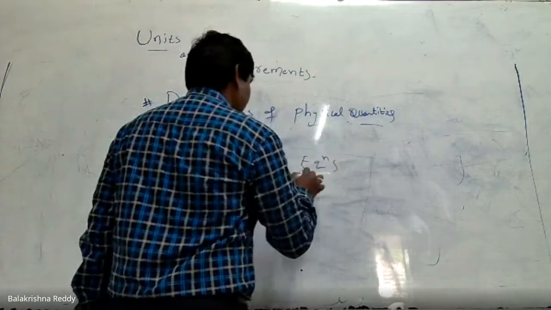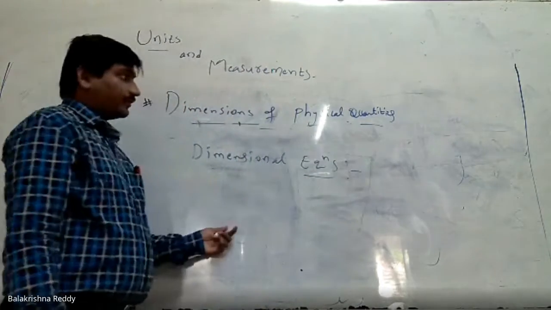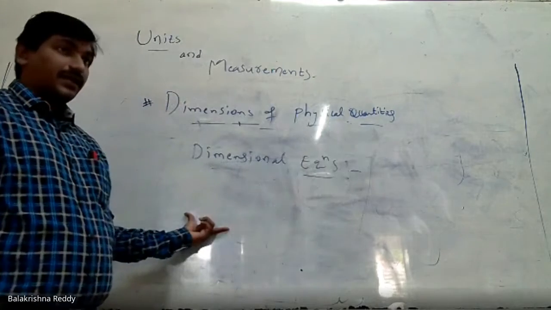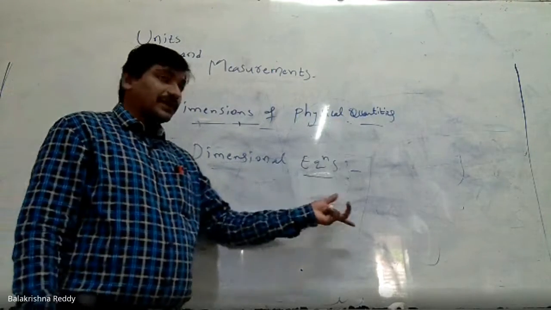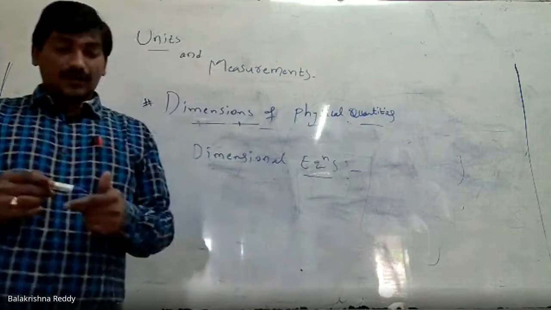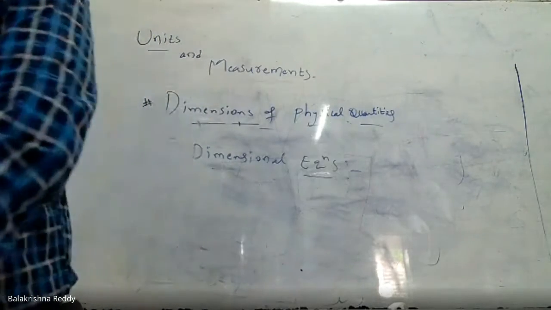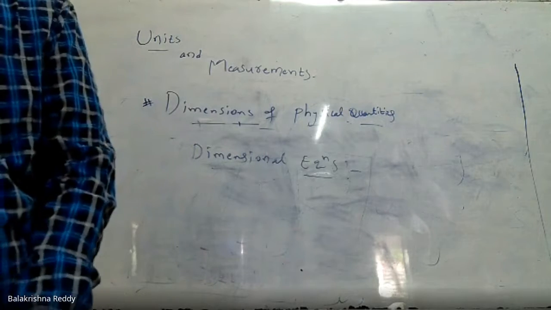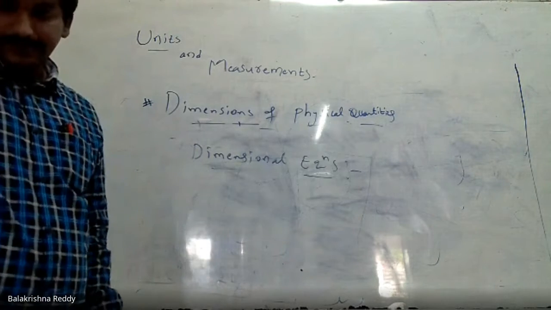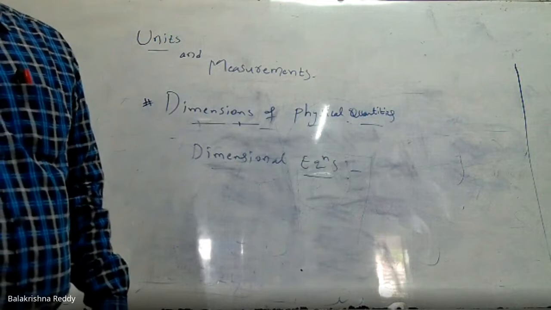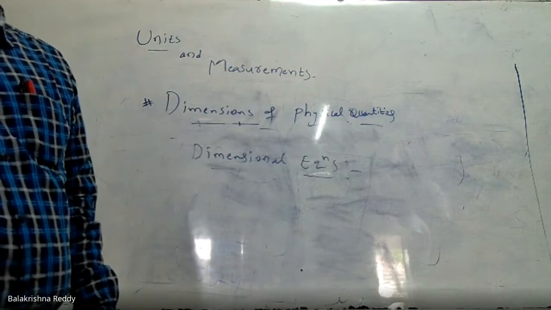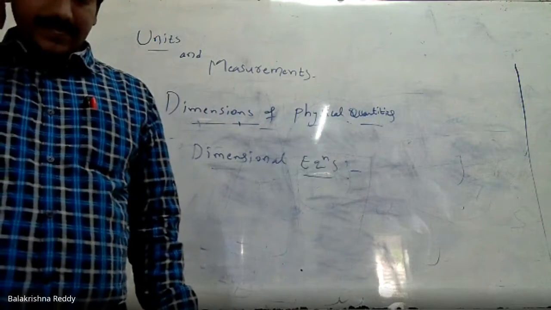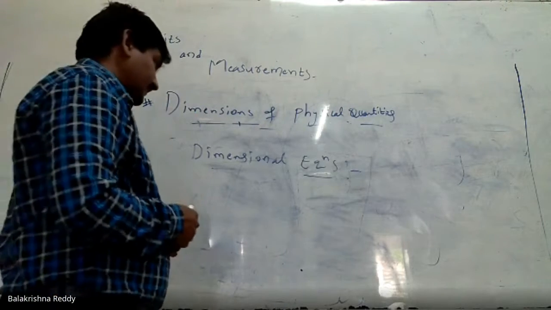We can obtain dimensional equations for any physical quantity, in the sense that the physical quantity must be equated to a particular dimension formula. That we will discuss here. This also comes under dimensional applications.